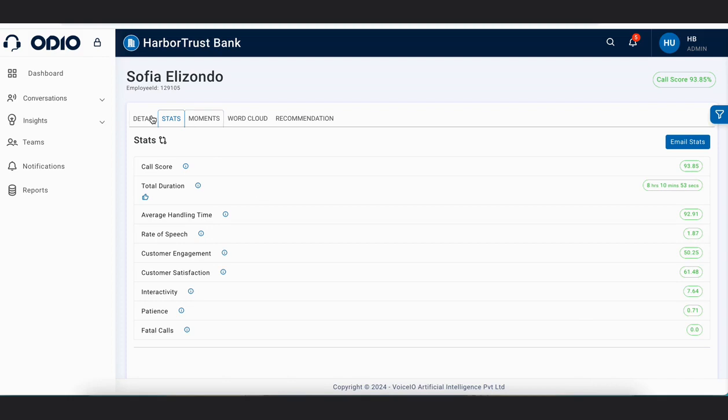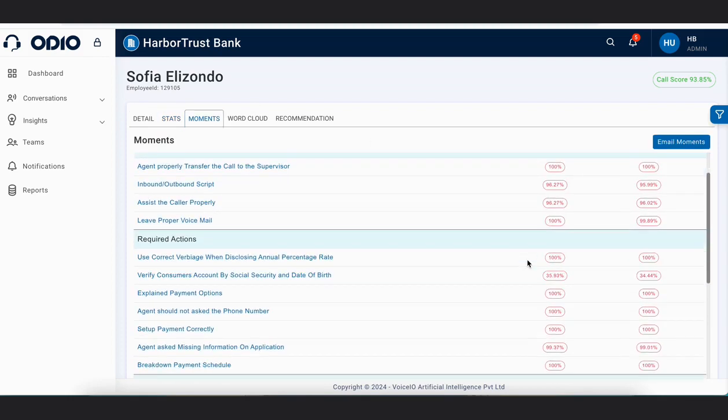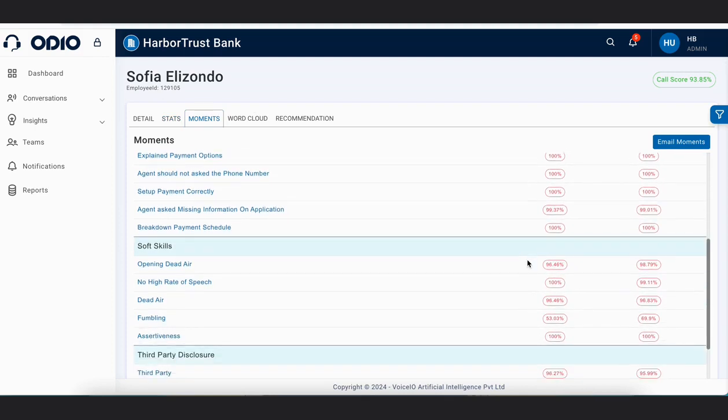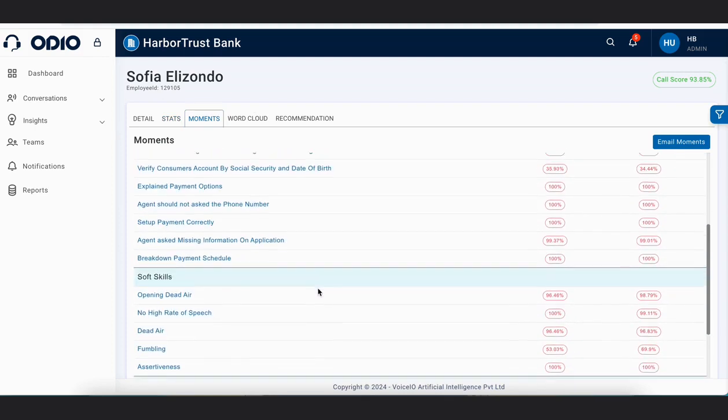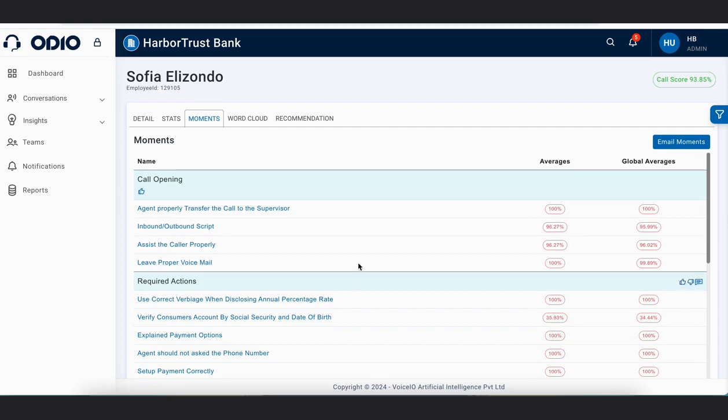Along with the stats, we have a movements tab as well, and you can see the scores of these movements along with the group. For example, in the group of soft skills, we have dead air, high rate of speech, fumbling, and assertiveness kinds of movement parameters, and here is the scoring of these particular parameters.